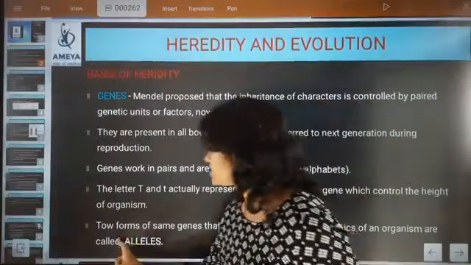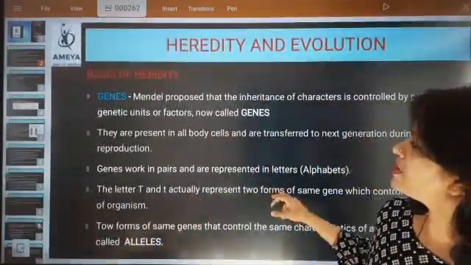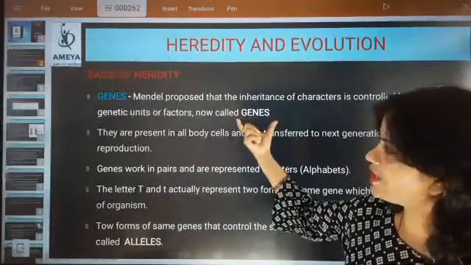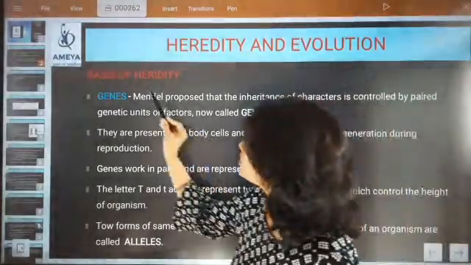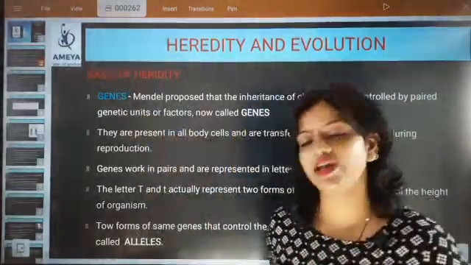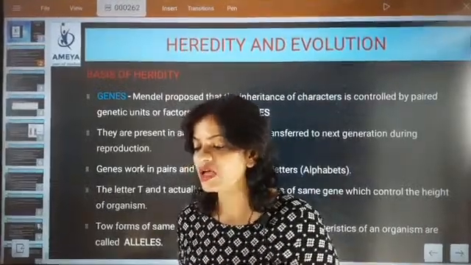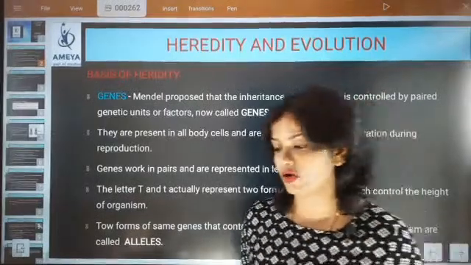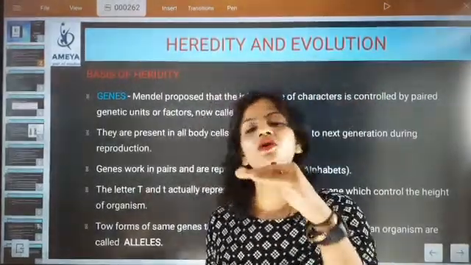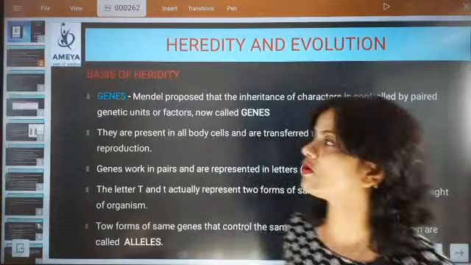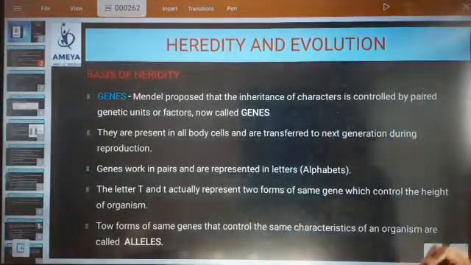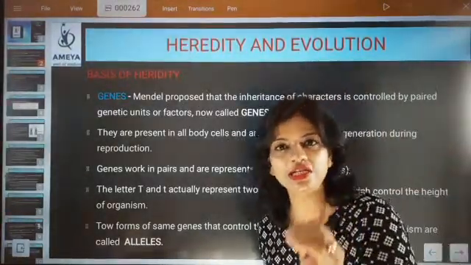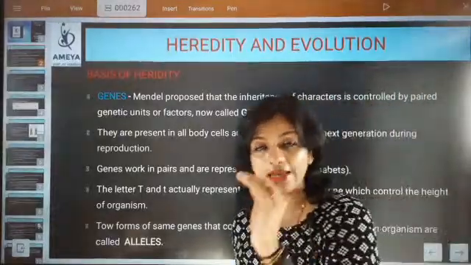What are alleles? First, what is the basis of heredity? Basis of heredity means the basic factor on which heredity depends. That is genes. The most important one here is genes, because genes carry characters.